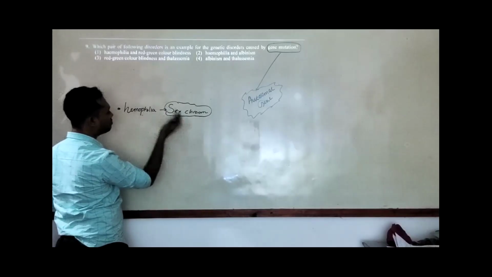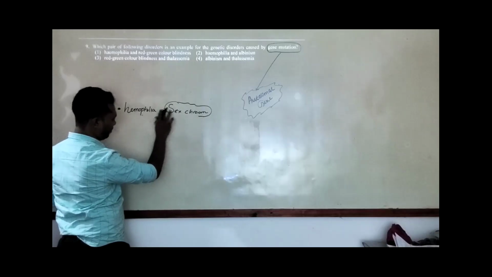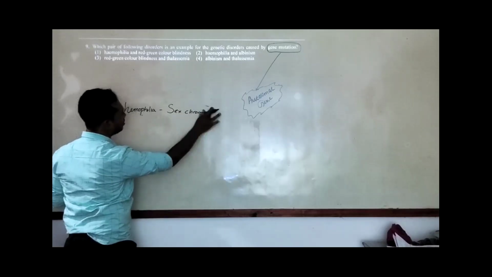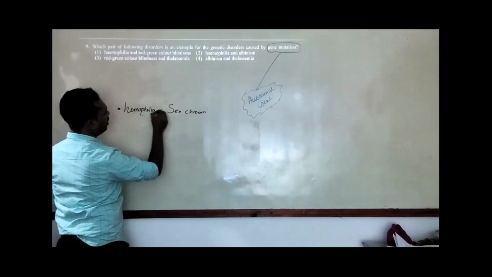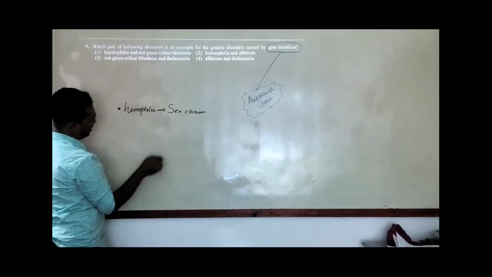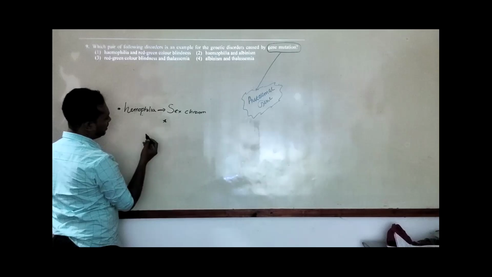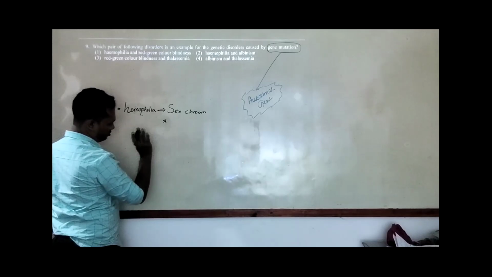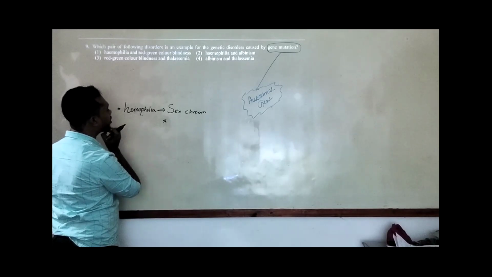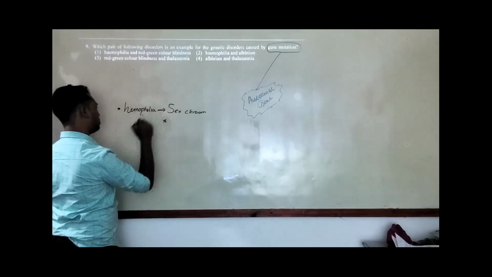So it is not mainly in the autosomal genes. So we will not consider hemophilia here as an answer. I will just tell some things about hemophilia. Okay, so hemophilia has some genetic mutation in our clotting factors.